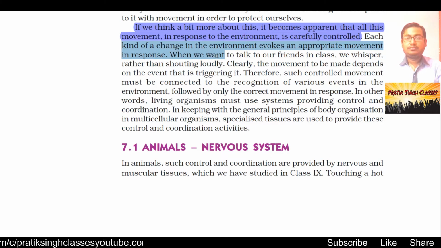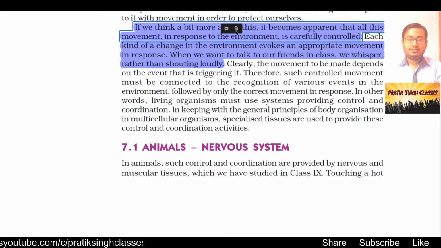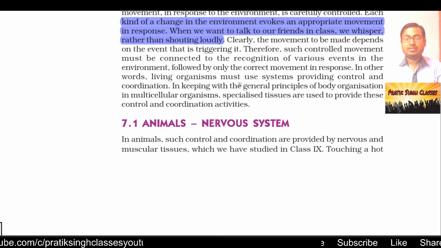When we want to talk to our friends in class, we whisper rather than shouting loudly. The teacher will punish severely in that situation if he or she is not in the mood. Clearly, the movement to be made depends on the event that is triggering it.